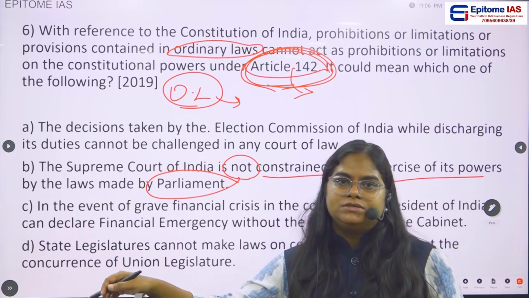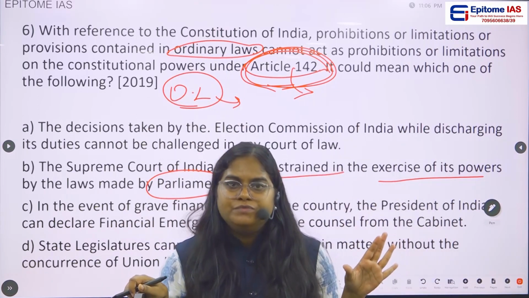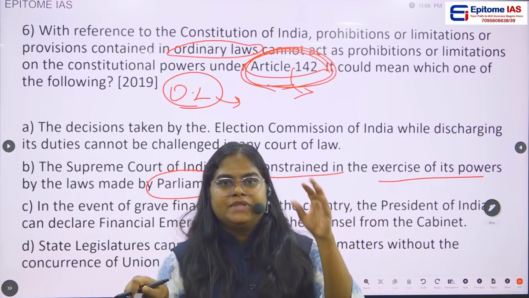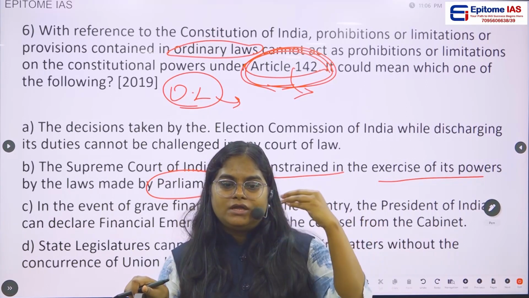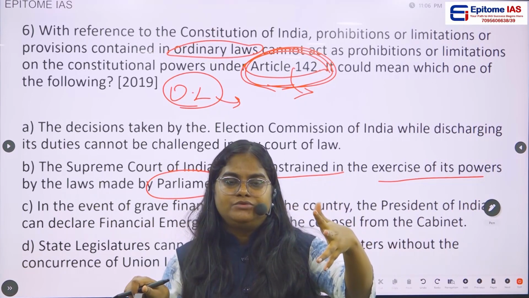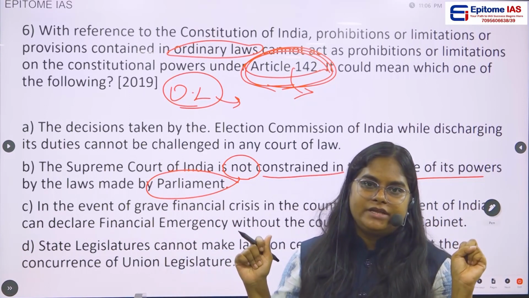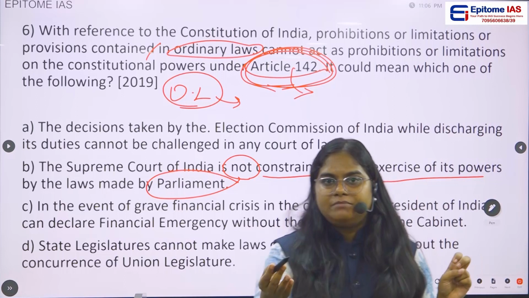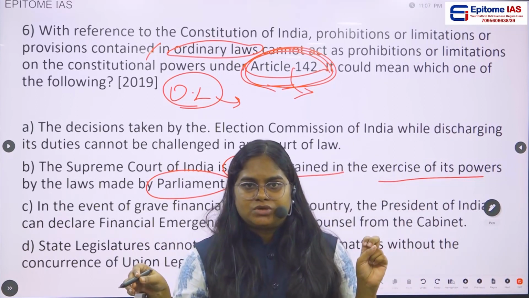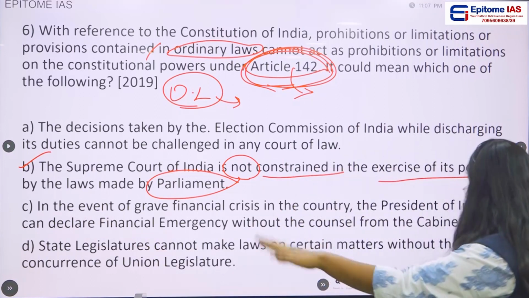Yes, that is the real meaning. Why? In Article 142, the Supreme Court of India is given an extraordinary power for delivering proper justice. It is not confined or limited to the laws made by the Parliament or the state legislature. That's why option B is the correct answer.